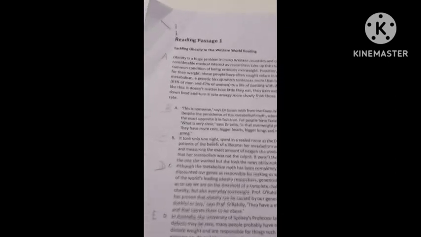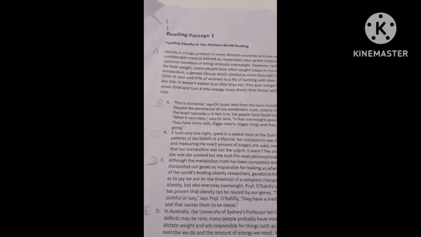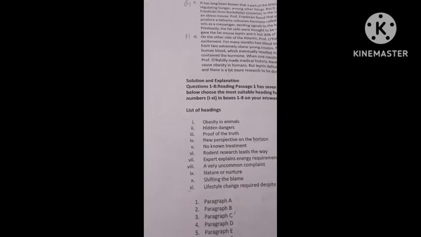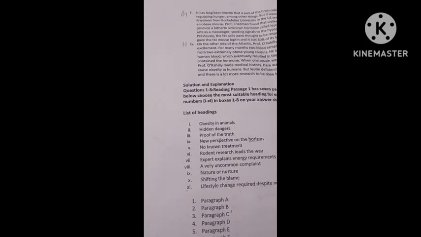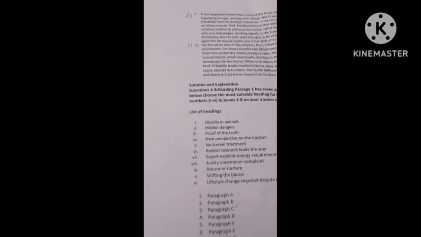We have to correlate with these headings, and we have to mark the answers. Okay, so we'll start with paragraph A. We need to focus on the question so that we can match while reading the paragraph. Okay, obesity, hidden dangers, like that we have to give one glance and then we have to move on to